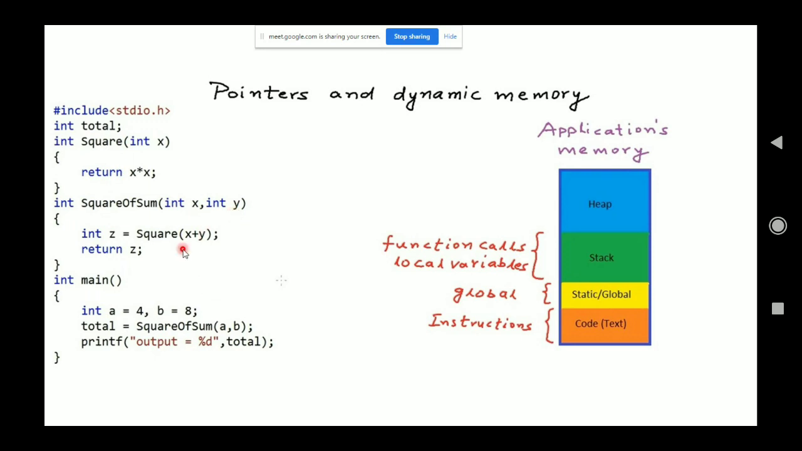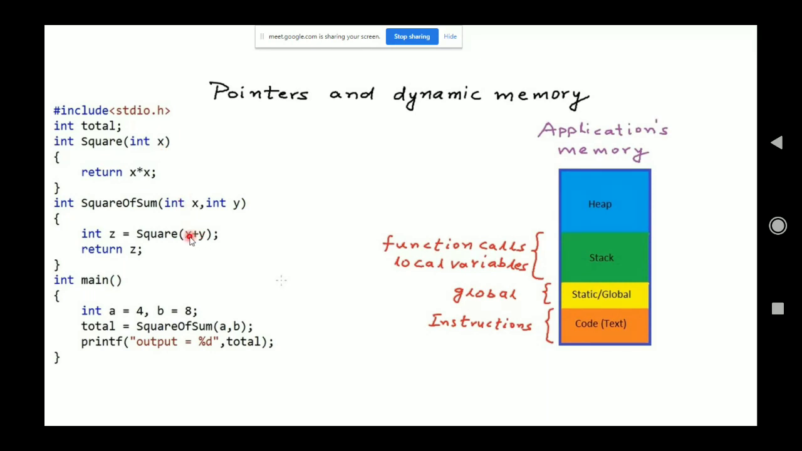Then we declare one integer z variable, a local variable in this function, and then we make another call, that is square of x plus y. Now this x and this y, you already know, are nothing but a and b, and the addition of these is passed to another function known as square. Here int x receives the addition of x plus y.